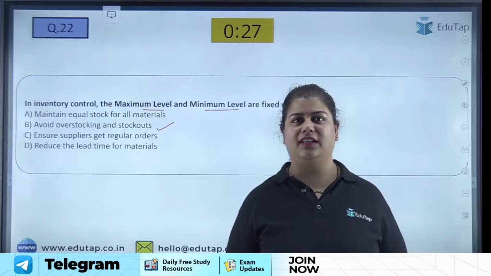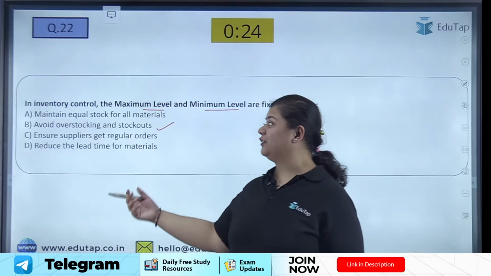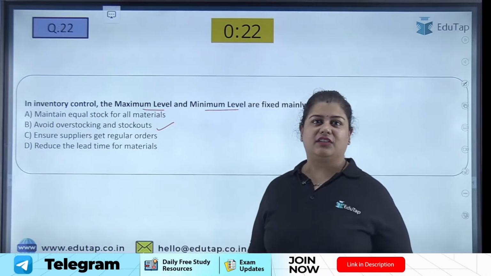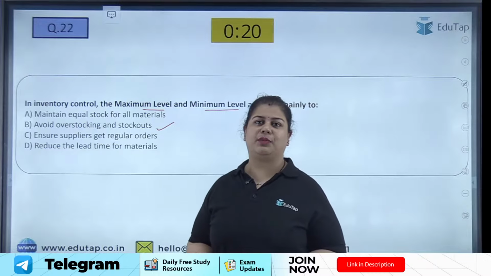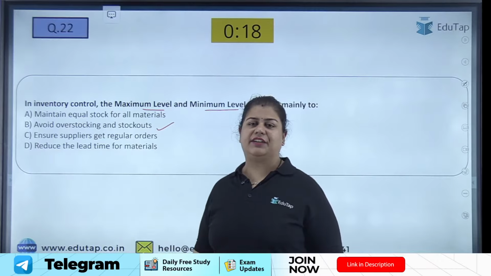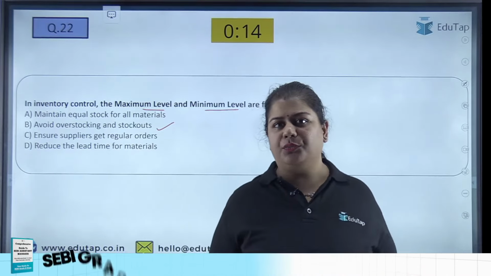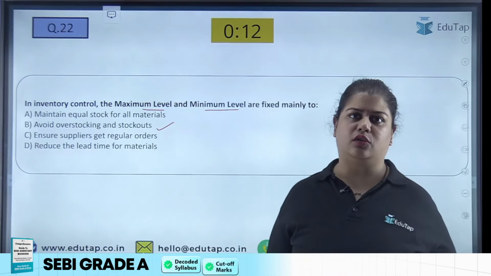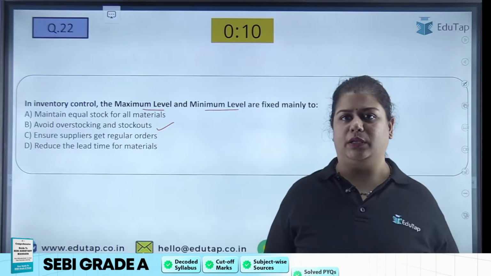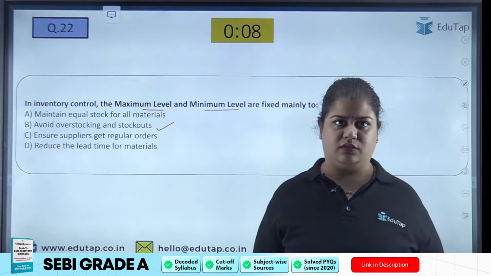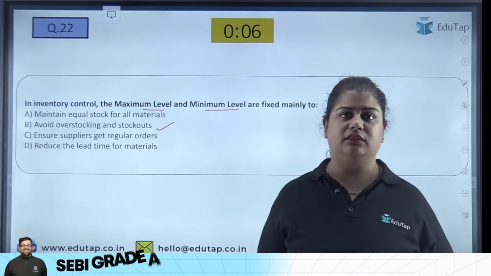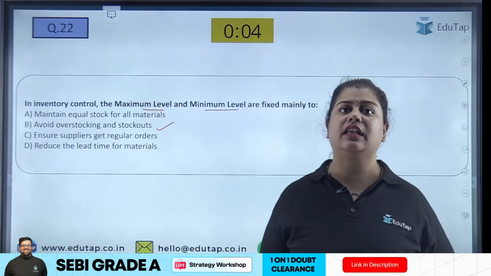No. These statements are very confusing if you read them. Reduce the lead time for materials? Of course, lead time will not be reduced if you overstock or understock, or there is a maximum level or minimum level. We cannot reduce it. So hence, D is also not the correct option. Answer is B.